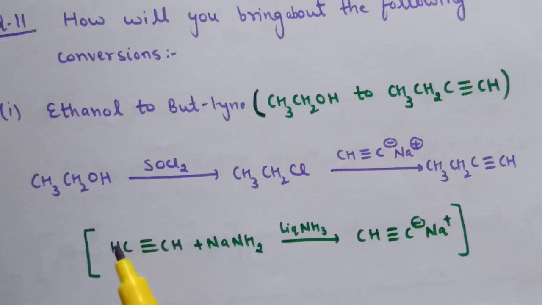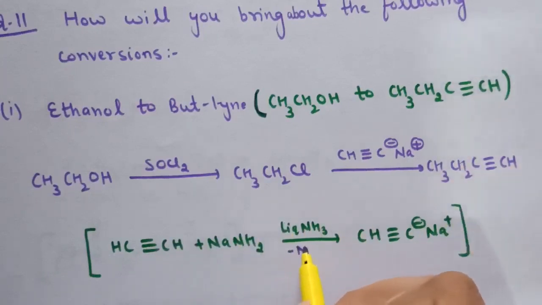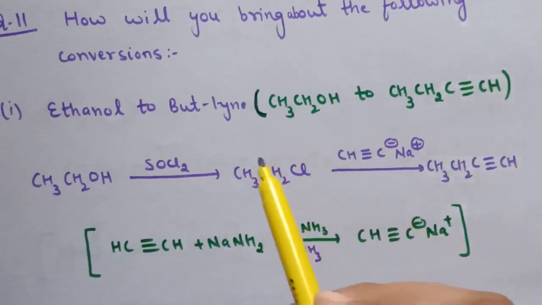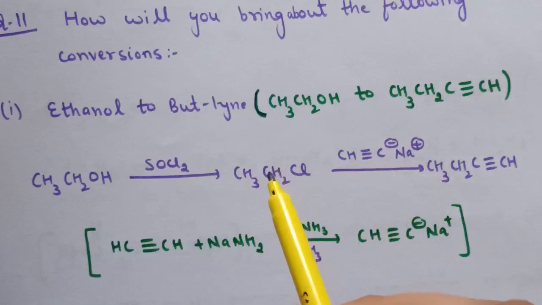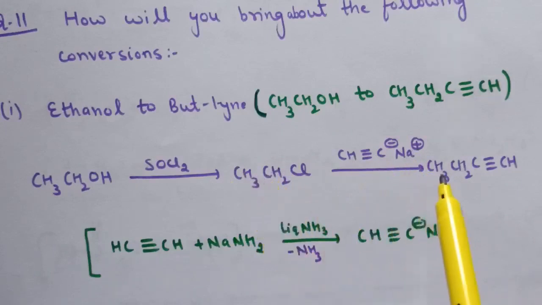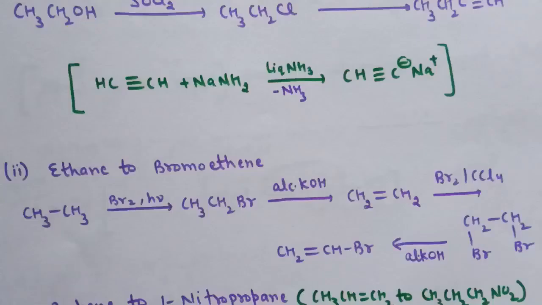As this terminal hydrogen is acidic hydrogen in alkyne, in presence of NaNH2 in liquid ammonia, this acidic hydrogen is abstracted by NH2 negative, and from here one NH3 molecule will release and this will form. Now when we treat ethyl chloride with this, there is elimination of NaCl and we are left with our but-1-yne. So this is the conversion for ethanol to but-1-yne.